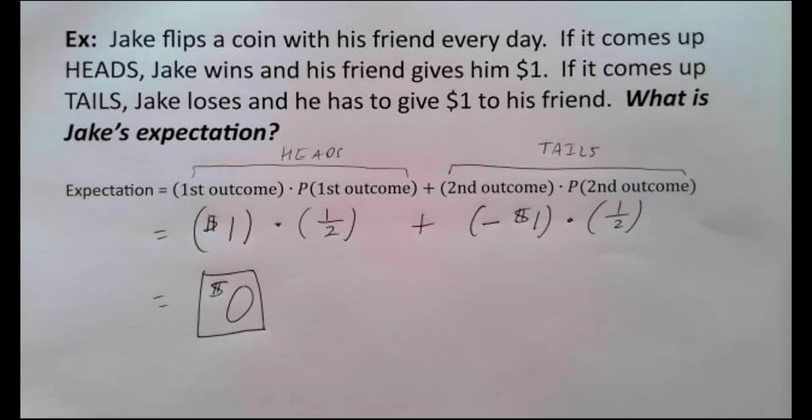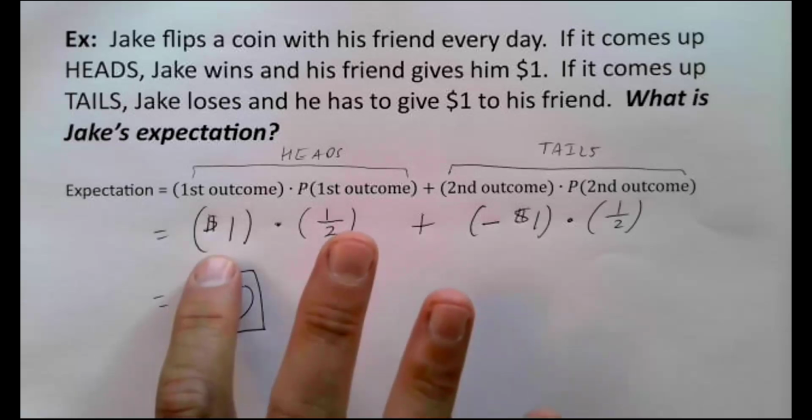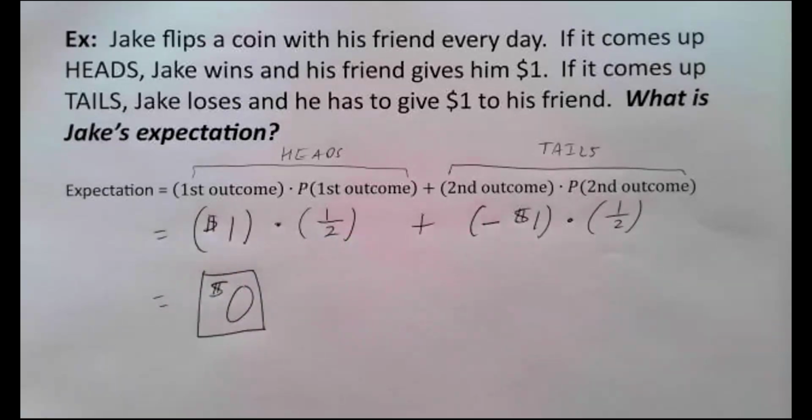Again, of course, he won't break even on any given day. He will win some, he will lose some. But what we're seeing is he'll probably win about half the time, and he'll probably lose about half the time. When he wins, $1. When he loses, $1. In the long run, he will probably just break even. That's what this is saying.